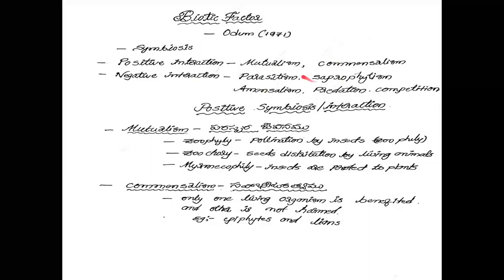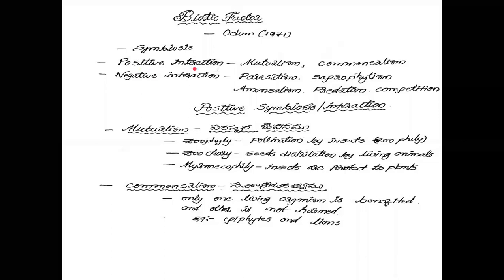See children, we first need to know the meaning of symbiosis. When two living organisms are benefited by each other, it is called symbiosis. Sometimes two living organisms are benefited by each other, called positive symbiosis. Sometimes, from these two living organisms, only one is benefited and the other is harmed, called negative symbiosis. Remember children, these are the two types of symbiosis.